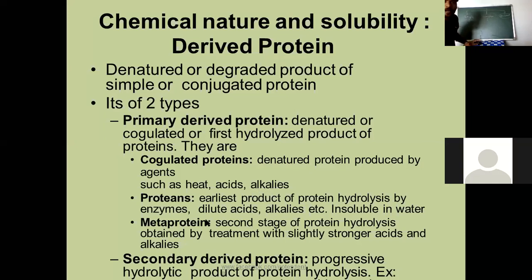Metaproteins also. Meta, not metallo, metaprotein. Second stage of protein hydrolysis. See here, it is an earlier stage and it is the second stage of protein hydrolysis obtained by the treatment with slightly stronger acids and alkalis. Here, with dilute acids and alkalis, we get proteans. If that same protein is treated with stronger acids and alkalis, what happens? Metaproteins are produced. These all come under primary derived proteins, right?